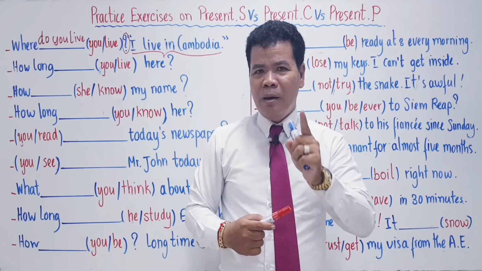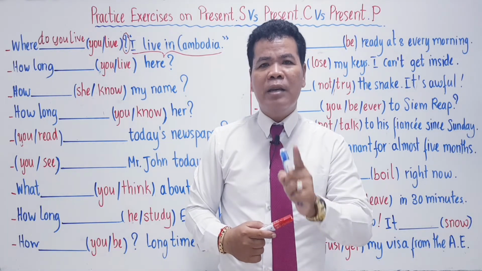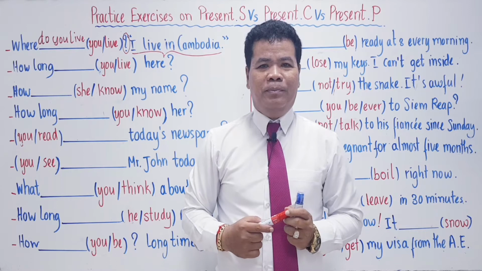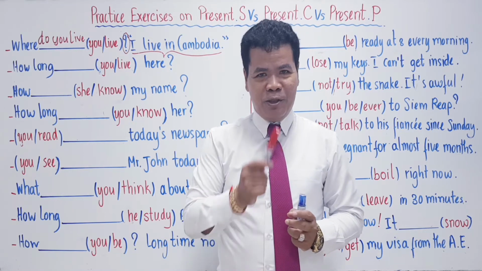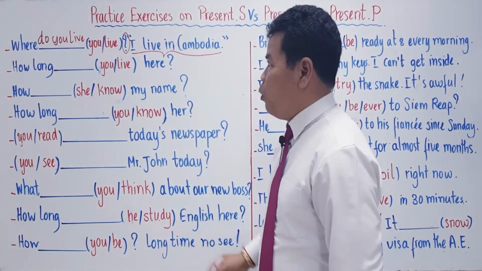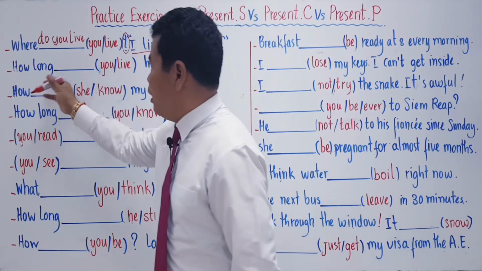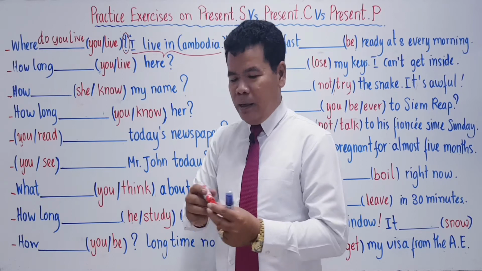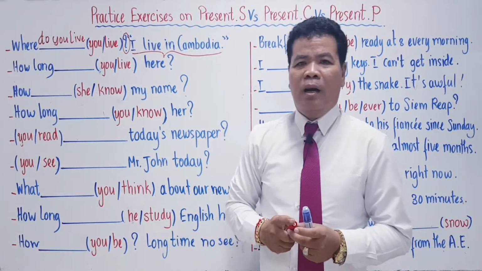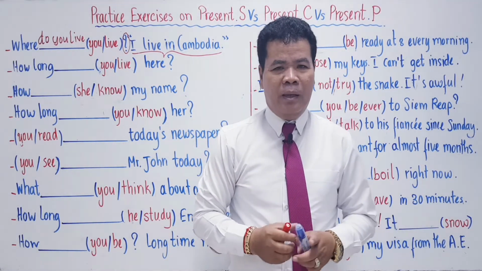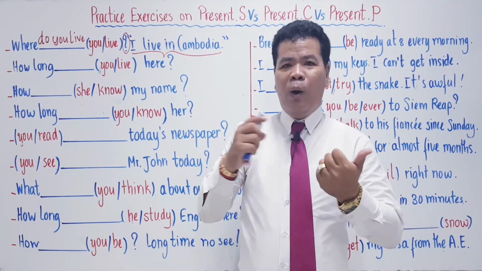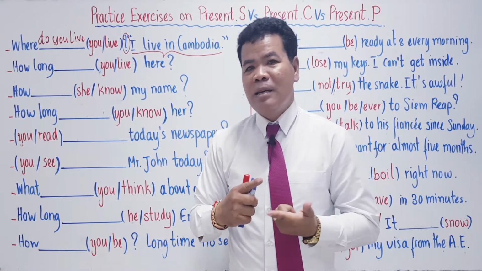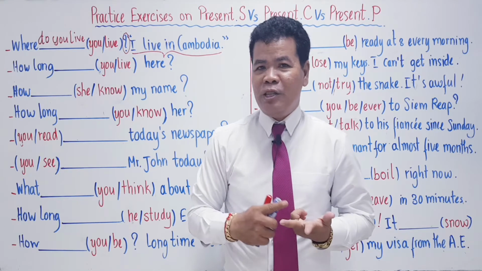How long must be used in present perfect. Okay? You still remember, I know. So what do we have now? How long you live. How do you make a question sentence of present perfect? Have or has plus subject plus past participle.